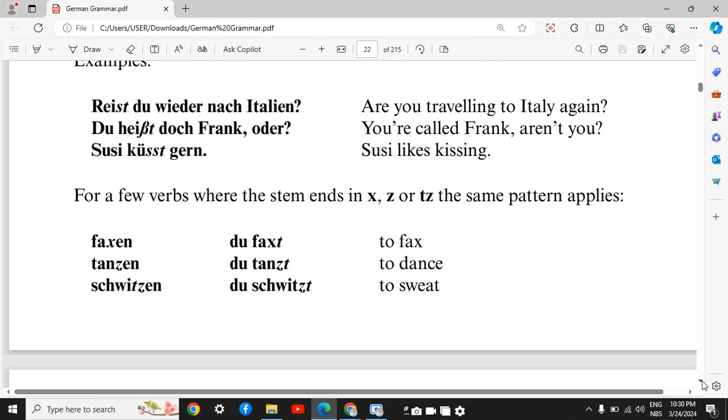Also, the same pattern applies for a few verbs where the stem ends in X or TZ. Faxen, du faxt. Tanzen, du tanzt. Schwitzen, du schwitzt. So we don't add ST but just T. That's easier to pronounce.